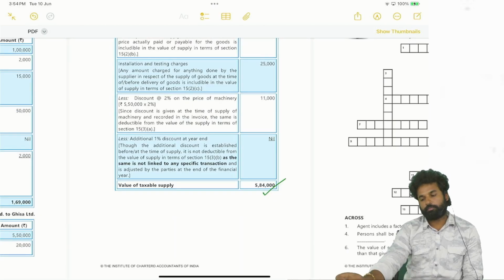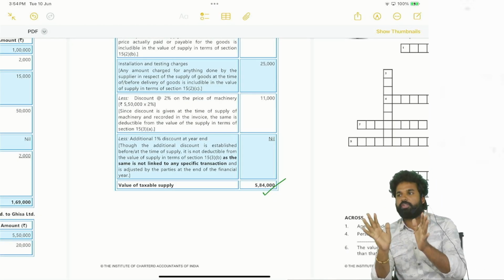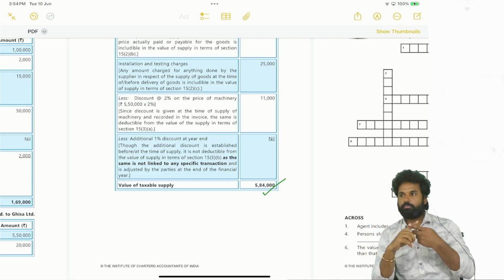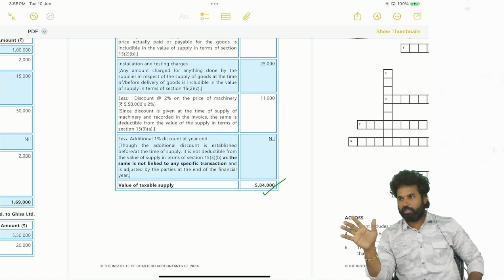Right. In this chapter, just a small discussion with respect to section 15, subsection 1, 2, 3. Its main discussions are transaction value. Next, value includes, value excludes. Value includes taxes other than GST.